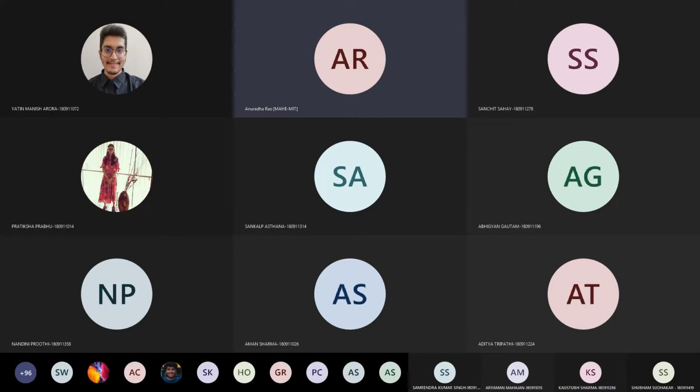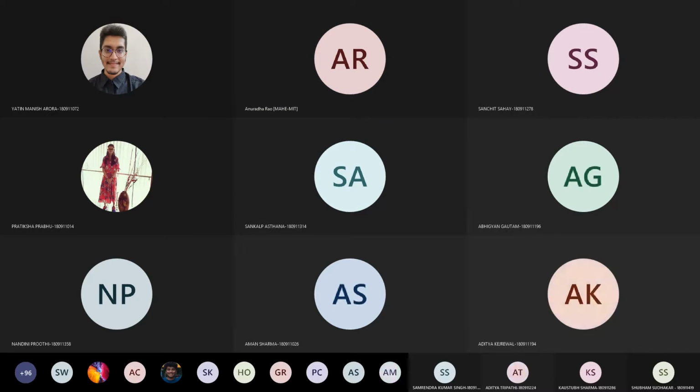So before going towards the fundamental model, what are the various architecture models which you have seen? Yeah, basically you have seen the client server architecture, right?